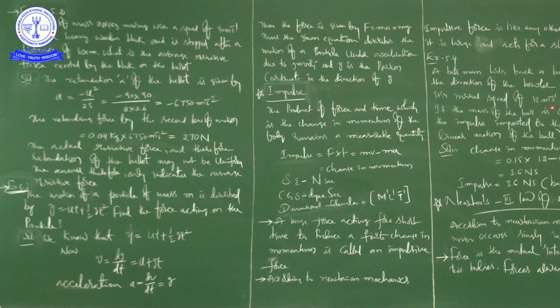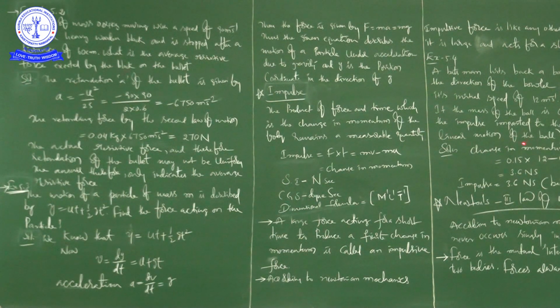If the mass of the ball is 0.15 kg, determine the impulse imparted to the ball. Assume linear motion of the ball. In which direction did the ball come to reach the batsman? In the same direction it goes back.